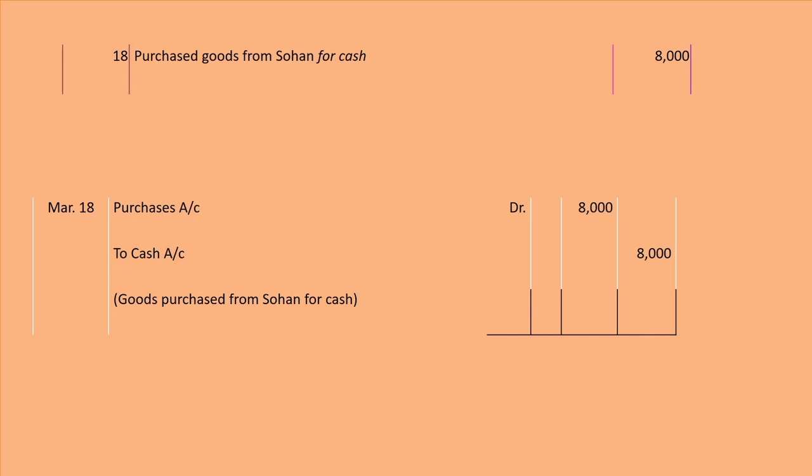We have purchased goods, that's why cash is going out from the business. So according to the rule of real account, debit what comes in, credit what goes out. What is going out? Cash. So we will credit cash account here. Fine. So here the final entry will be March 18 purchases account debited 8,000 to cash account 8,000 and narration goods purchased from Sohan for cash. Fine.